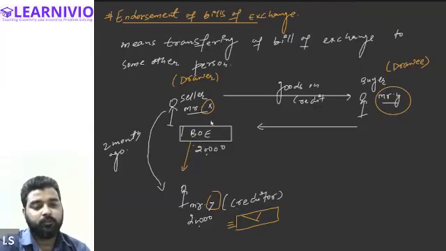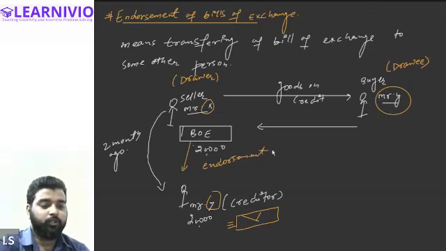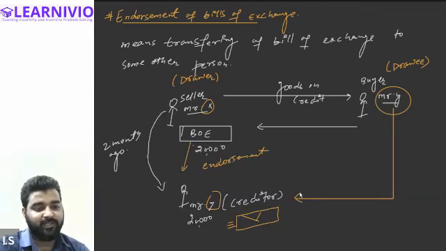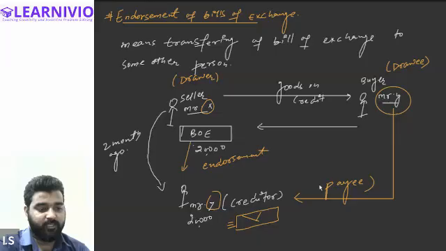But because the bill has been endorsed by Mr. X to Mr. Z, on the due date Mr. Y will be making payment to Mr. Z. So for Mr. Y, Mr. Z will be treated as the payee, the person to whom payment will be made in future.